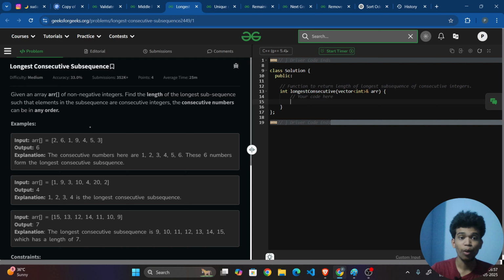First of all, what is meant by subsequence? A subsequence is a subset of some elements in that array which are in order and need not be contiguous. I will be telling you while I am entering into the drawing explanation. Now just see here, if the array is like this, then 1, 2, 3, 4, 5, 6 - these 6 numbers can make the longest consecutive subsequence. So I will be taking this 2, 6, 1, skipping this 9 out and taking the 4, 5, 3. Hope you understand this.